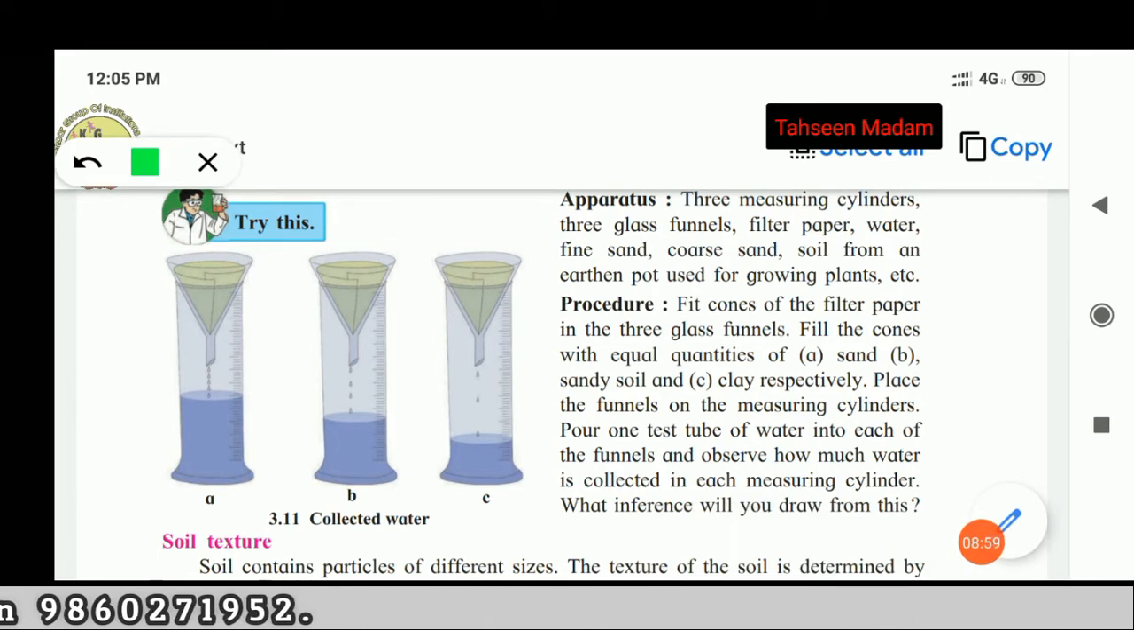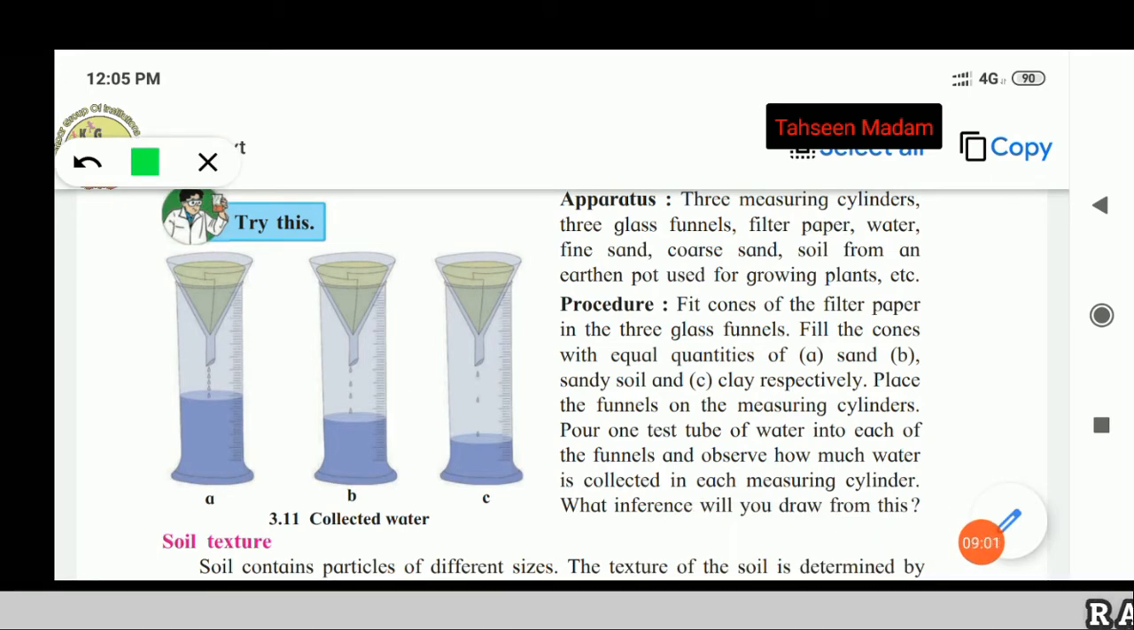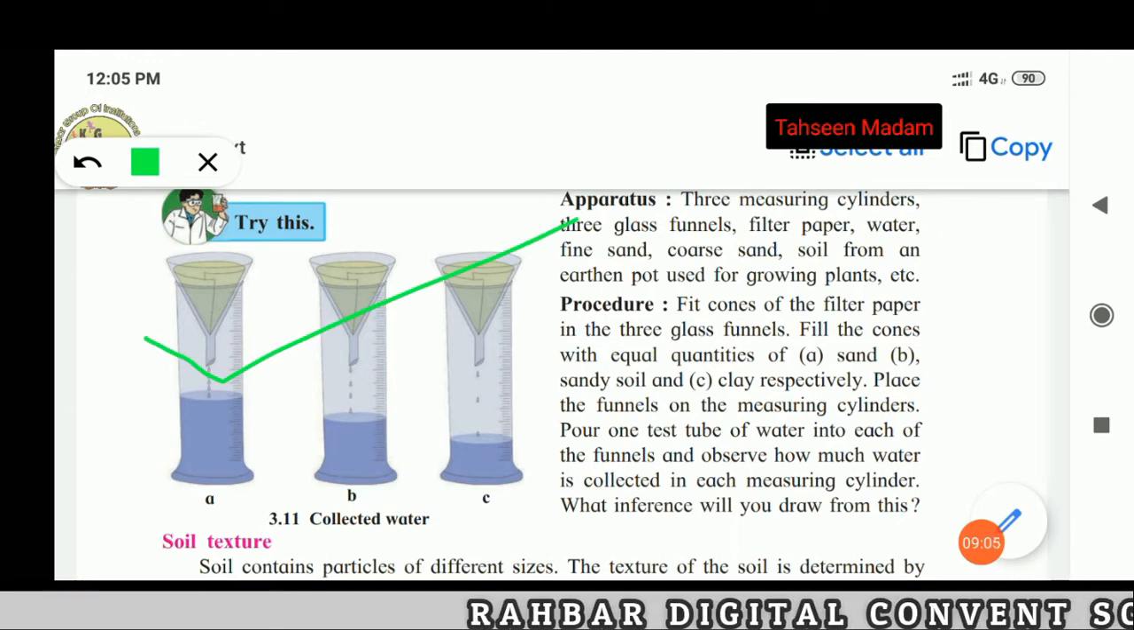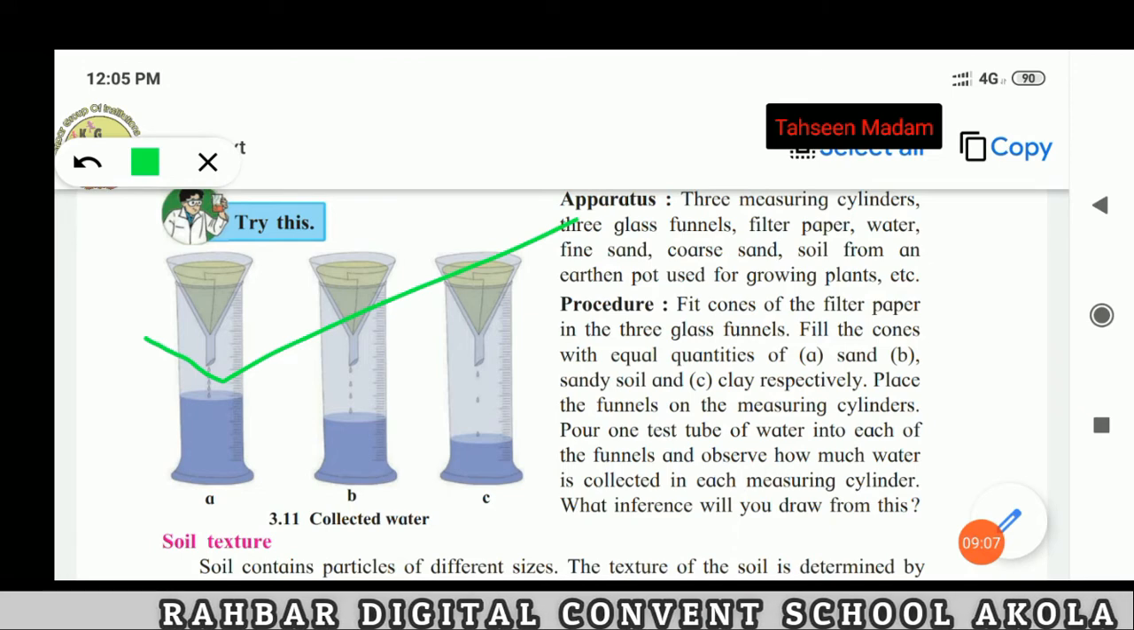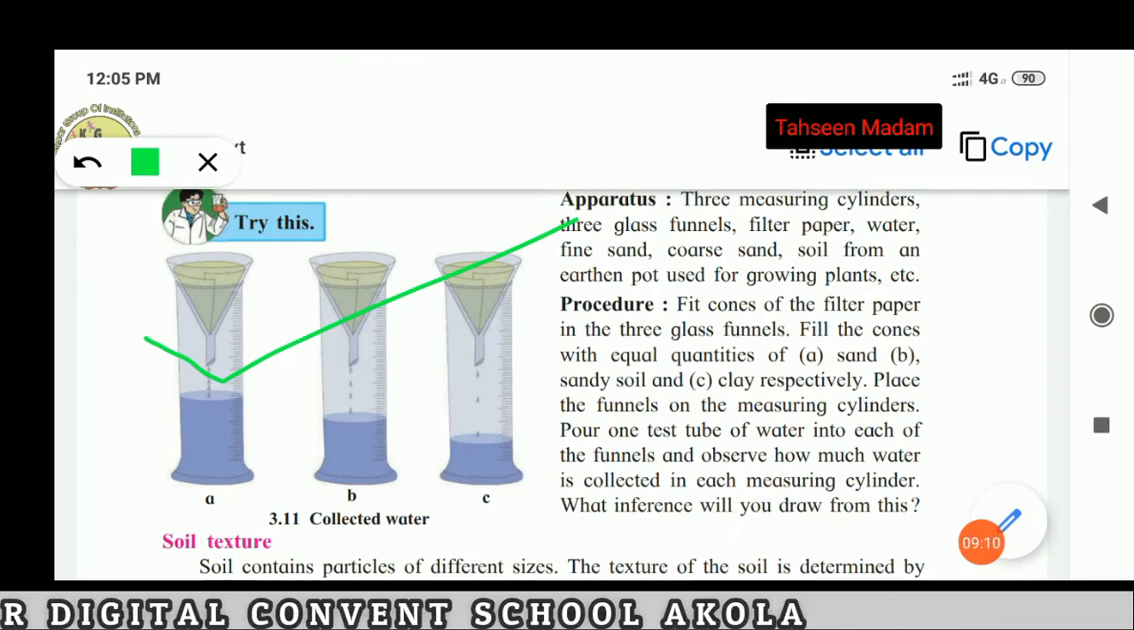Like this, arrange all the jars in this situation with funnel and 3 types of different soils.